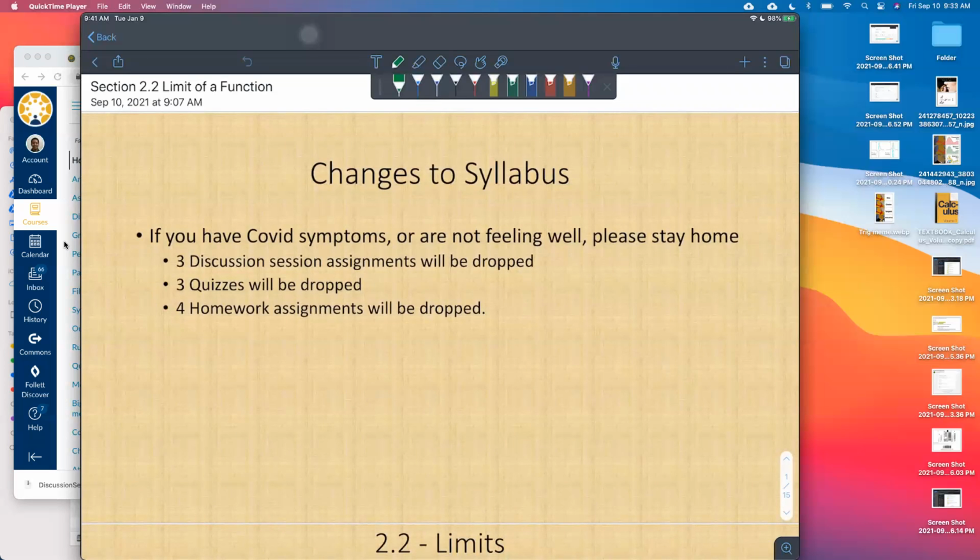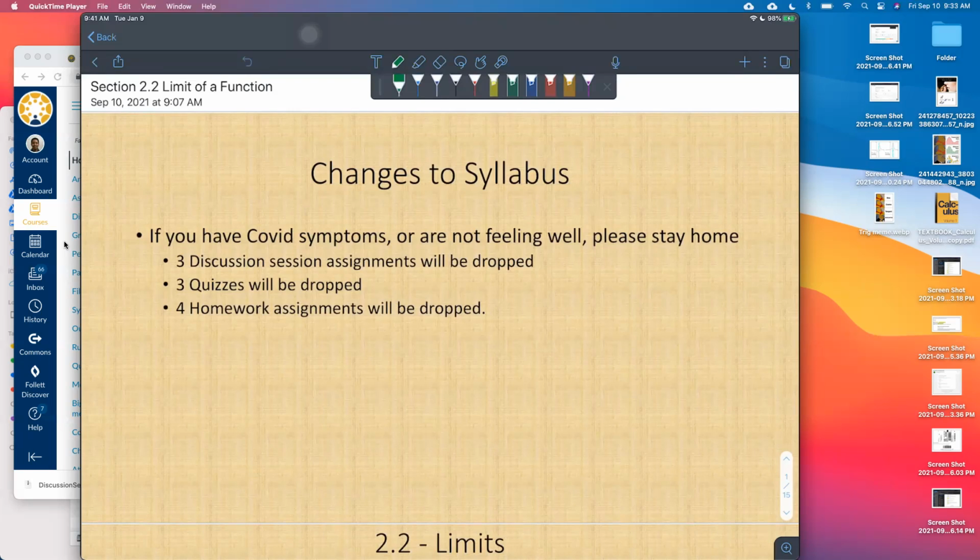If you do feel sick and you go get tested and it comes out positive, there's a COVID response team here on campus that you can contact and they'll give you further instructions. Then you can email your instructors and TAs and let them know whatever they tell you. So definitely, if you feel sick, just don't come to discussion or to lecture.